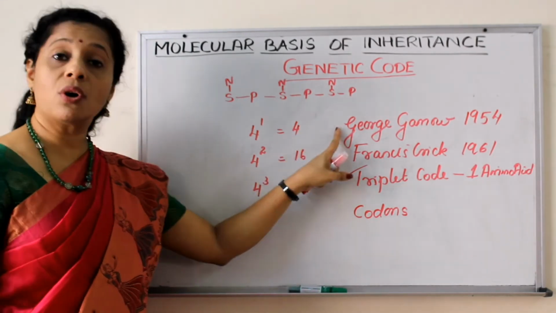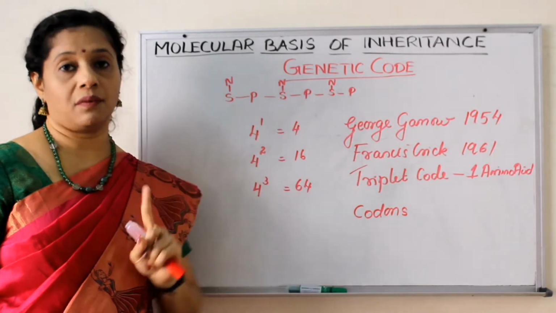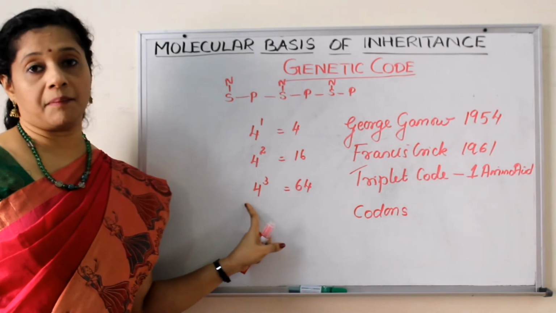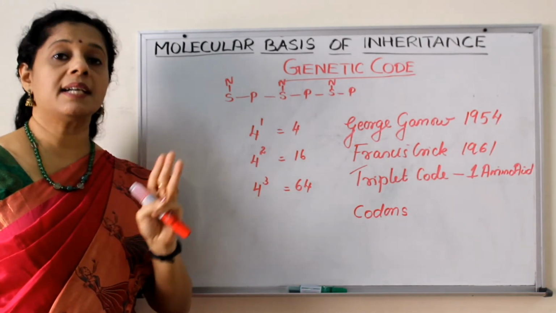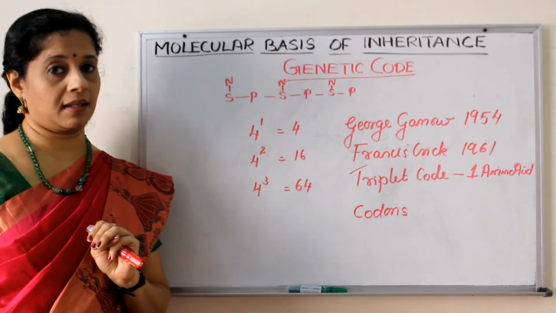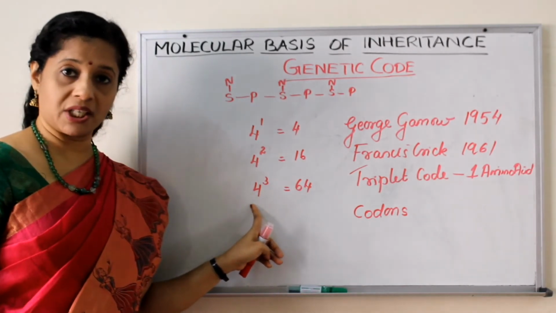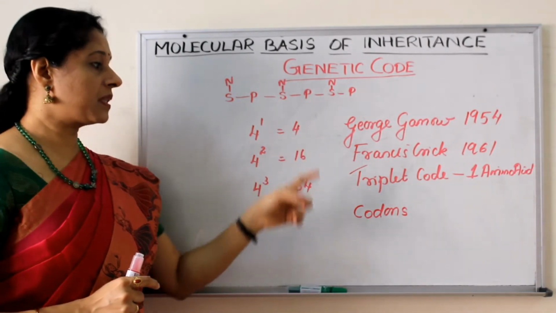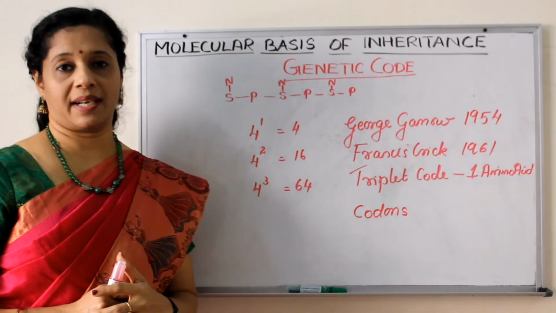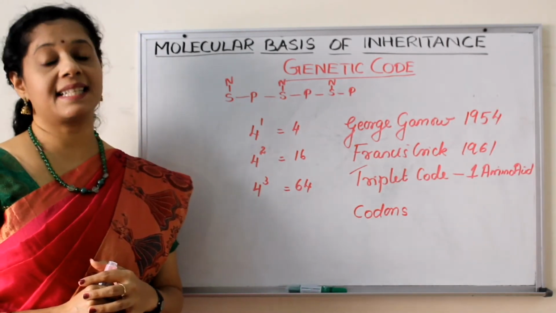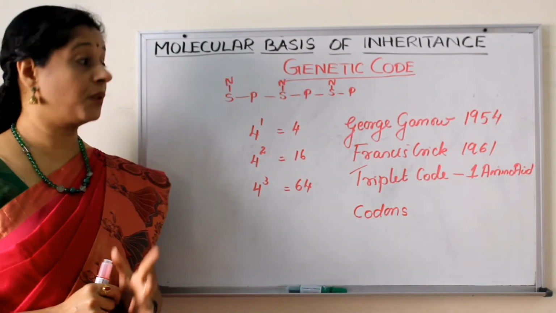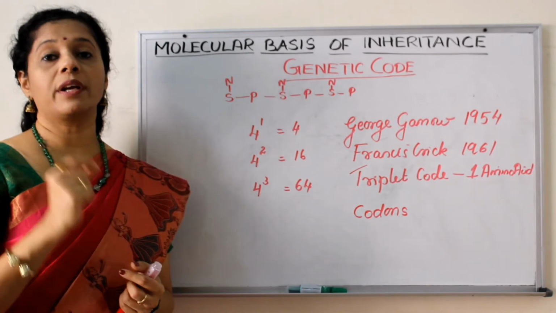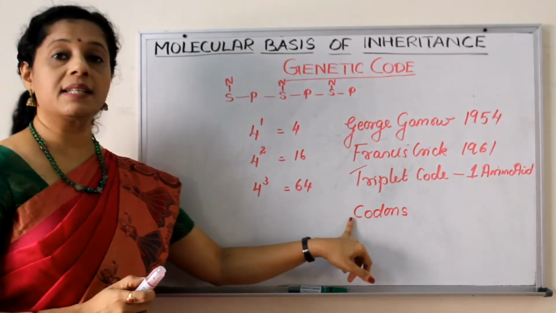Then a physicist, George Gamow, in the year 1954 boldly proposed that it is 4 to the power of 3. That means 3 nucleotides code for one amino acid. So if that is the permutation combination, we will get 64. More than enough. George Gamow proposed the triplet code for one amino acid. Then later in the year 1961, Francis Crick concluded that there could be 3 consecutive nucleotides coding for one amino acid. So we call it as codons.